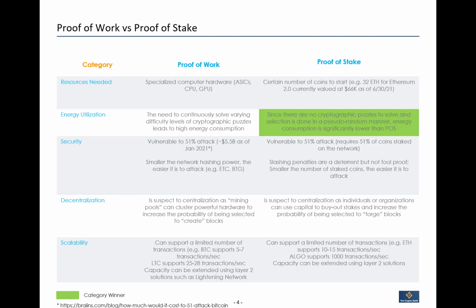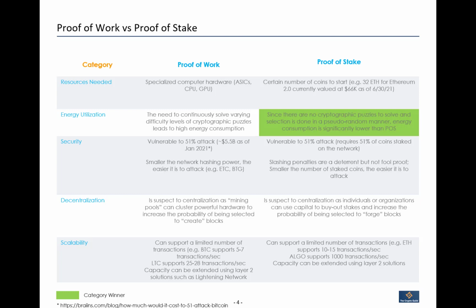So no clear winner here. It's just that depending on how it's set up, that's what's going to determine which is more decentralized, proof of work or proof of stake. It really depends on the specific implementation and a number of other factors, like how many folks are part of that network, how many are mining, a whole bunch of different things. But you cannot call out any direct winner here.